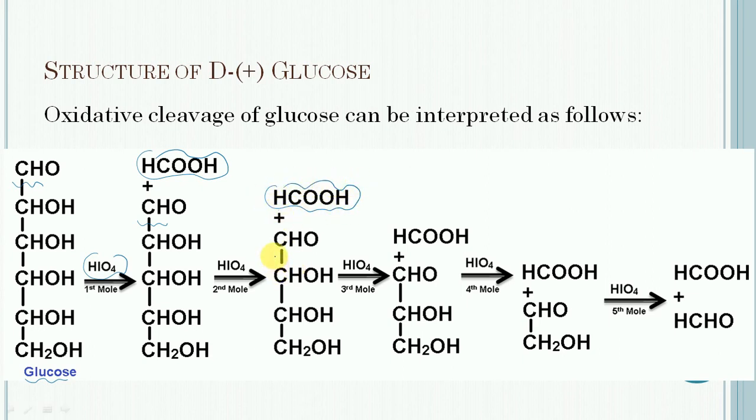Then again this bond undergoes oxidative cleavage with the consumption of the third mole of periodic acid, giving the third mole of formic acid.